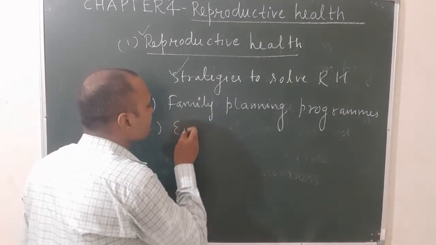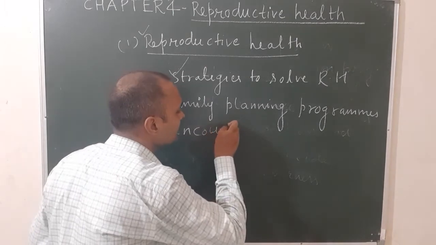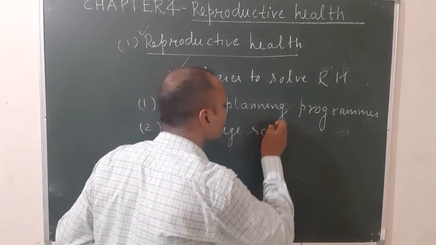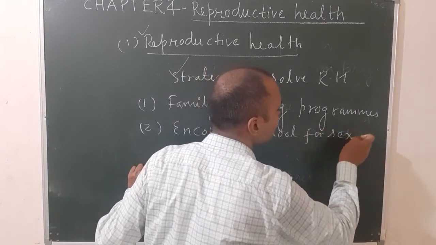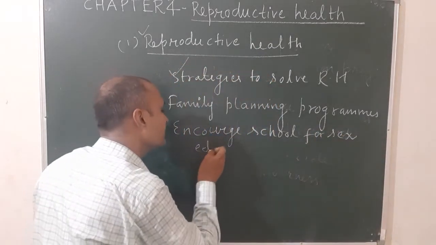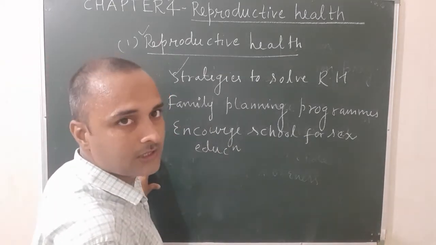Next one is, encourage schools for sex education. This is another method by which we can solve the problems related to reproductive health.